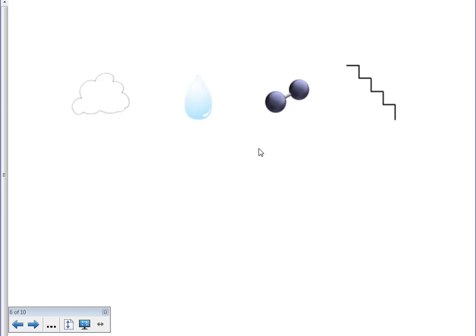Last part here we have our phases. Okay, when we're looking at the periodic table, we have a couple different phases. We have our gases, liquids, our diatomics, and our semi-metals. So when we're looking at gases, our big gases are all of our noble gases, so everything that is found in group 18. We also have hydrogen, nitrogen, oxygen, fluorine, and chlorine. When we're looking at liquids, we really only have two liquids. We have mercury and bromine.